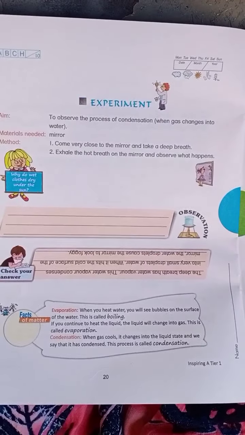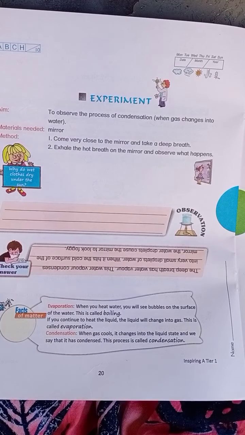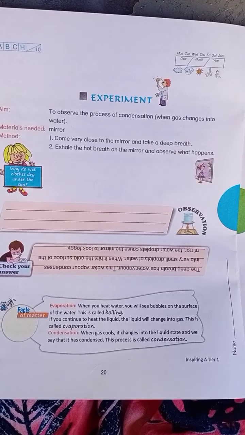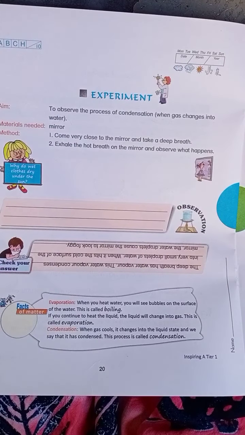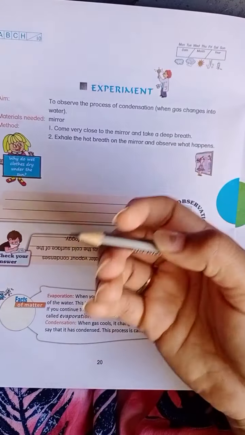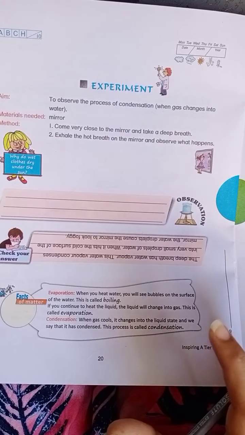Yes, obviously. If you go to the mirror and breathe hard, we can see some fog, right? Yes, it is nothing but the condensation of water vapor. It forms very small droplets of water when it hits the cool surface, and we can feel that fog on the mirror.